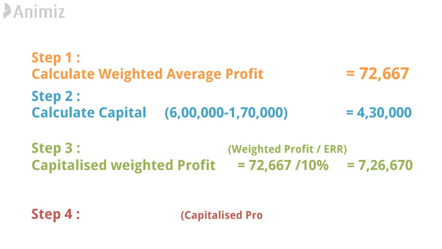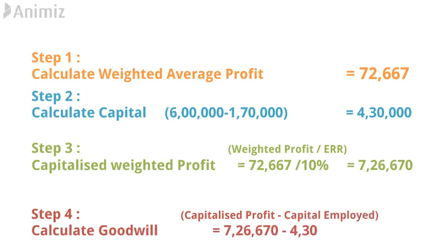Step 4 is calculation of goodwill, that is capitalized profit minus capital employed. So 7,26,670 minus 4,30,000, and here is the answer, 2,96,670. So you need to follow these 4 steps for the calculation of goodwill.